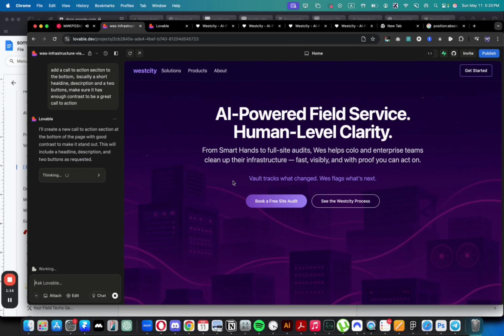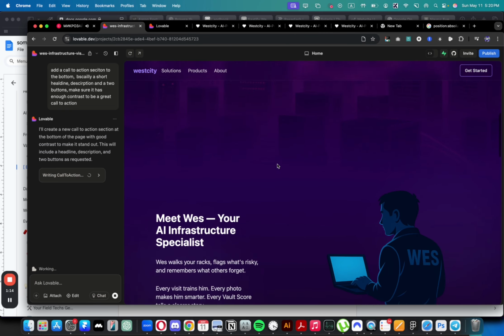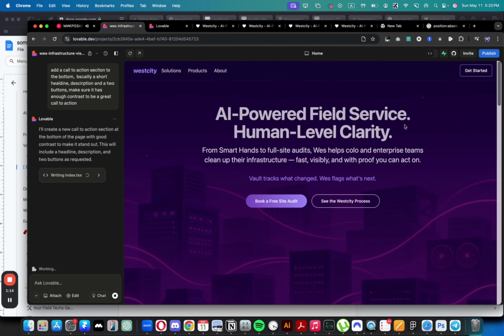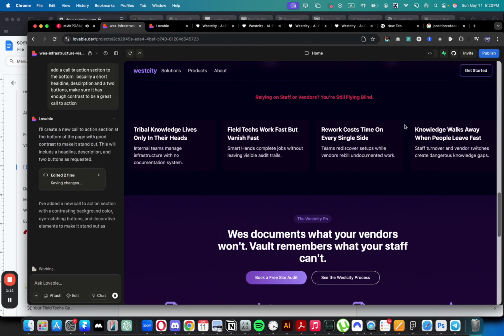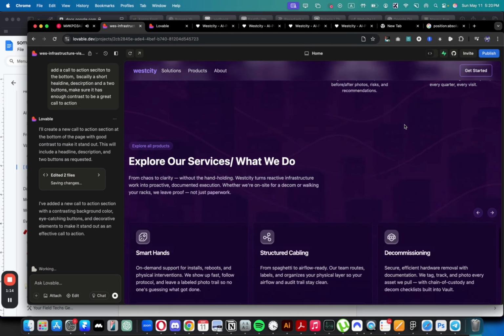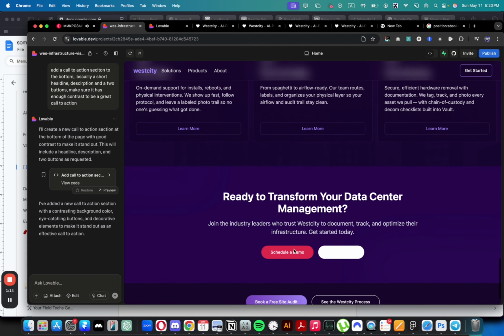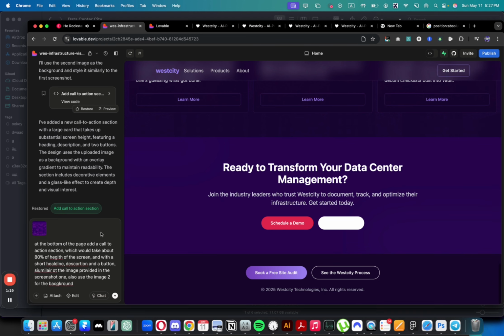And obviously I will add some of the animations here. I like this thing here. Pretty neat. I mean, to build something like this in Framer would probably take me the same amount of time. Honestly, just because I've done it in Framer so many times that I know exactly what to do. But yeah, this call to action is not actually what I wanted.